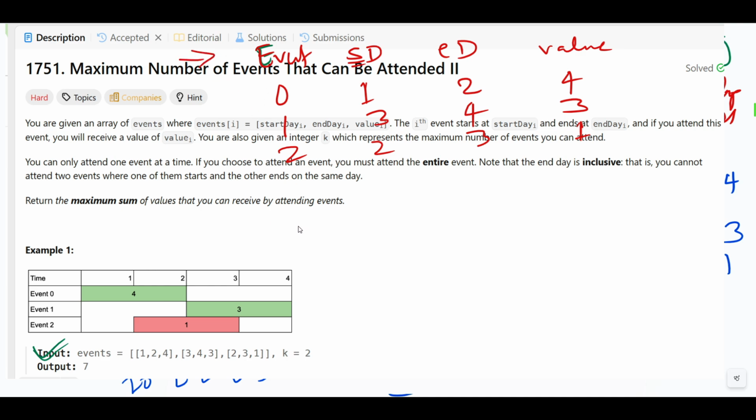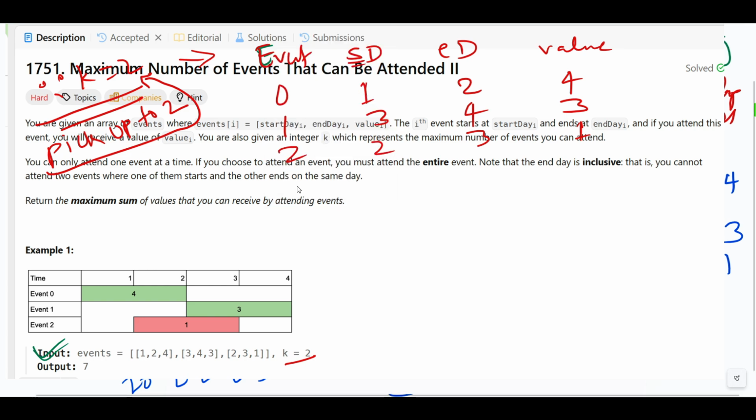So we have to pick up to 2 events. How many events? K equal to 2. Since K equal to 2, how many do we have to pick? We have to pick up to 2, right? Let's suppose we have options.